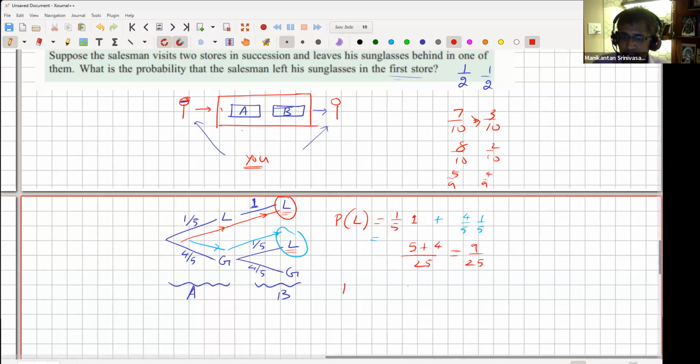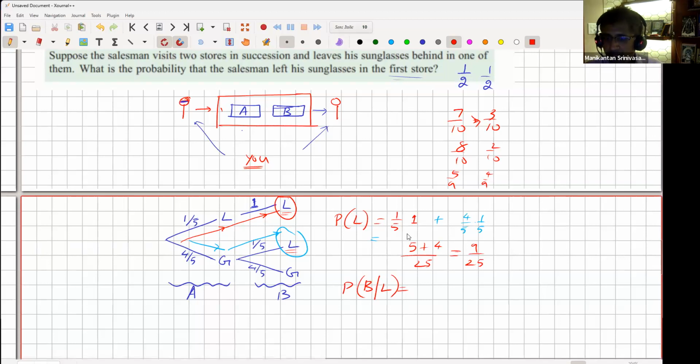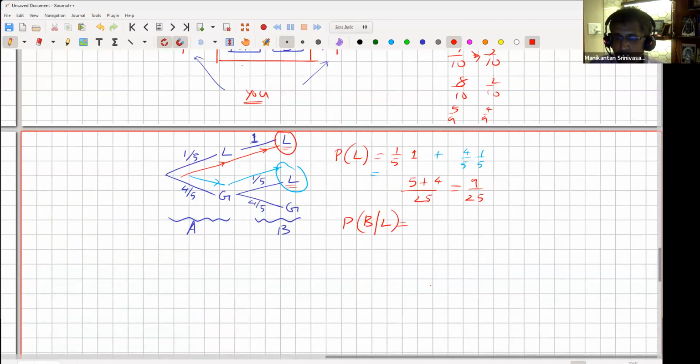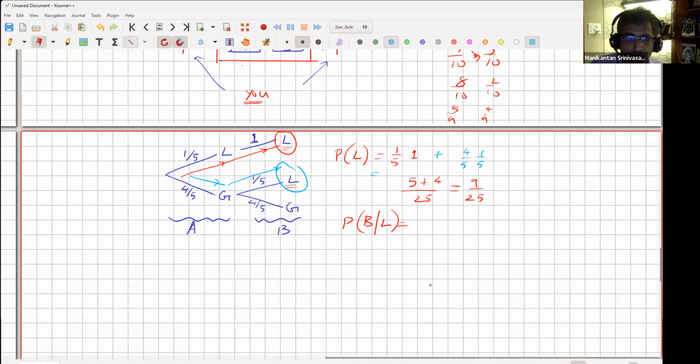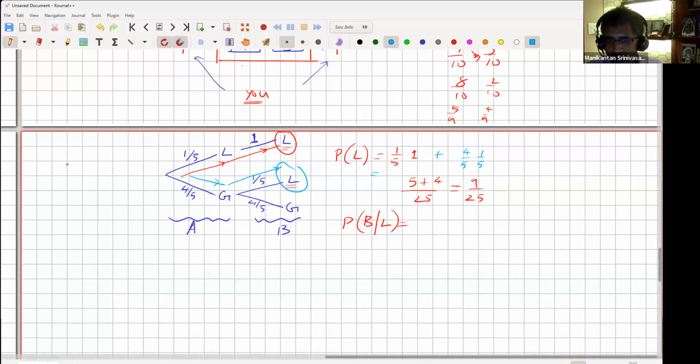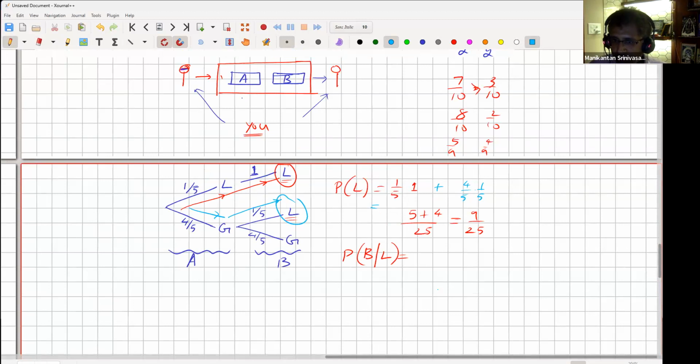But now, what are we asking? What is the probability that he lost it in B, given he lost it? Right? So just to write it out formally, what is the probability that he lost it in B intersection lost? Okay, so forget the notation. The question is, what is the probability that he lost it in store B, given he lost it?